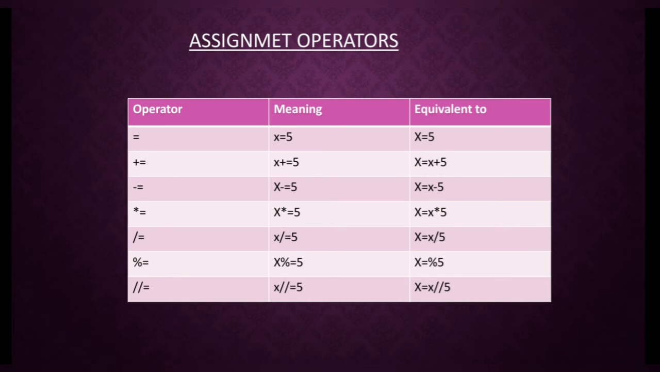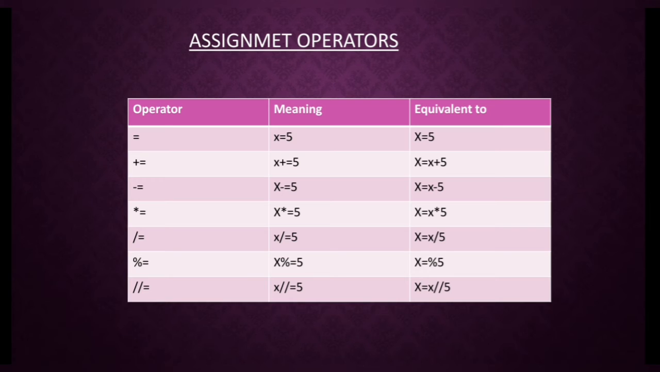Next, assignment operators. Assignment operators are used to assign values to the variables. For example, a = 15 is a simple assignment operator that assigns the value 15 on the right to the variable a on the left. The assignment operators in Python are given in the slide.